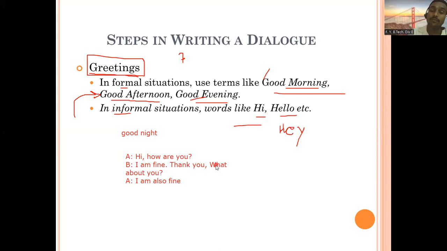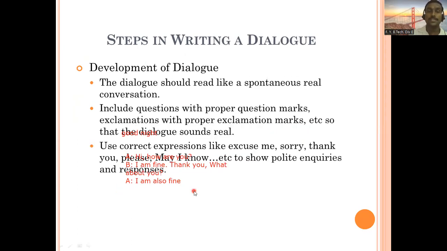And again, for writing dialogue, you need to remember that nobody can have the same answer. Why can they not have the same answer? Because these kinds of things are based on what? Based on your imagination, and my imagination is different. Everyone's imagination is different. So everybody's responses are not going to be the same. Everybody can think differently, and based on that your responses are going to be different. So let's go to the next slide and see another step.